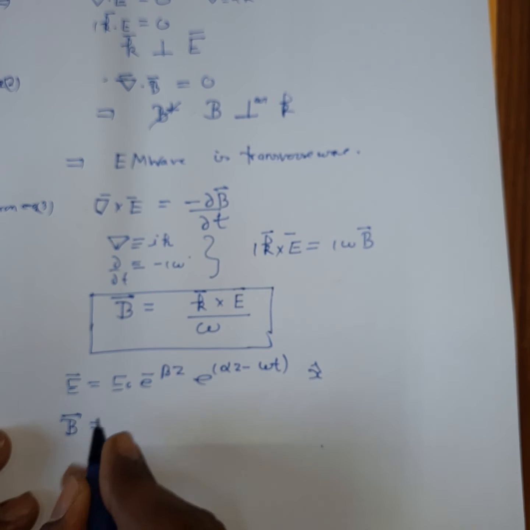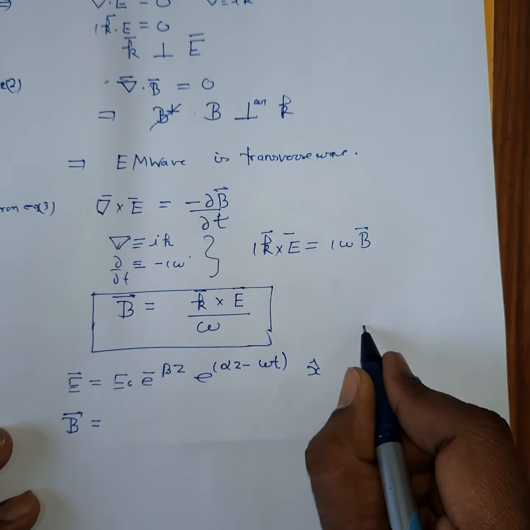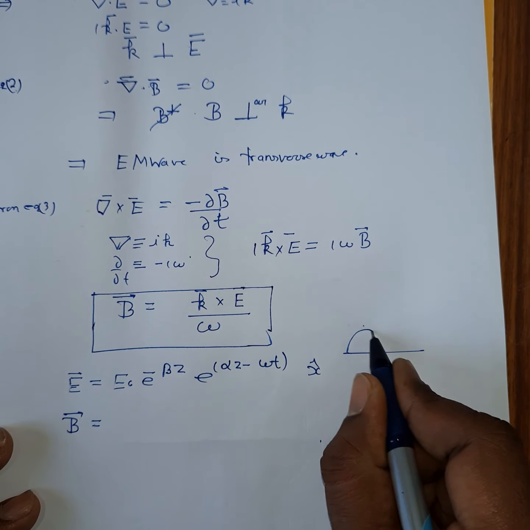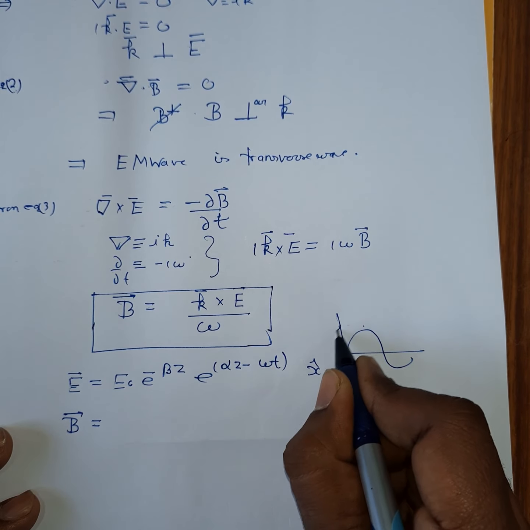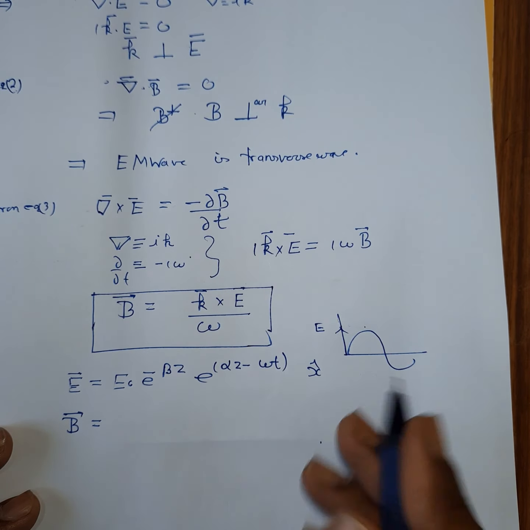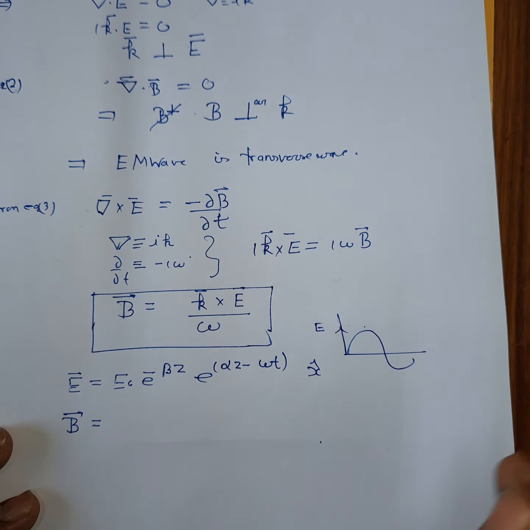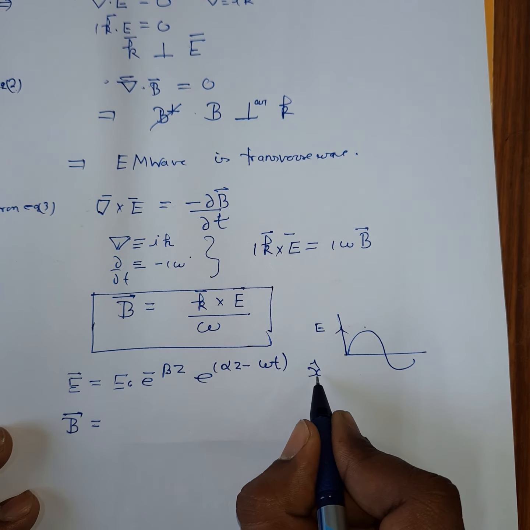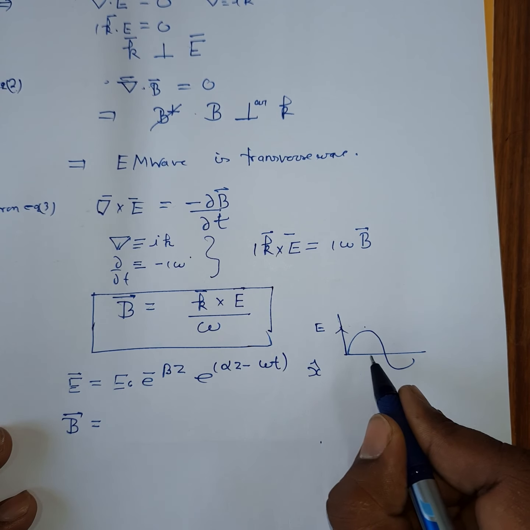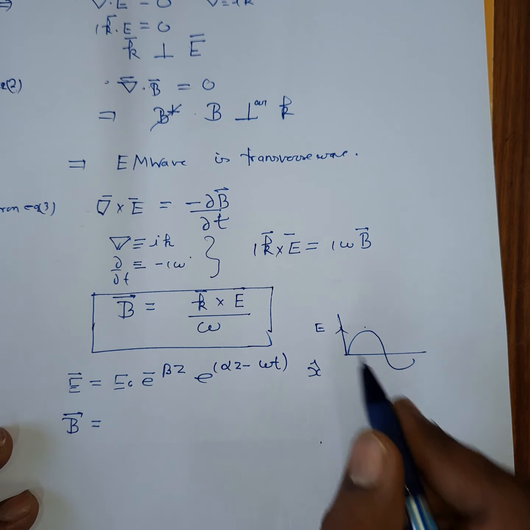So you can write B. Polarization is the direction in which the electric field oscillates. Suppose this is your x cap, which means the electric field is along the x axis. So polarization means the direction in which the electric field vector oscillates is known as the polarization of the electromagnetic wave. Here the polarization is along the x axis. Suppose the E vector oscillates along the y axis, then you can say that E is polarized along the y direction.